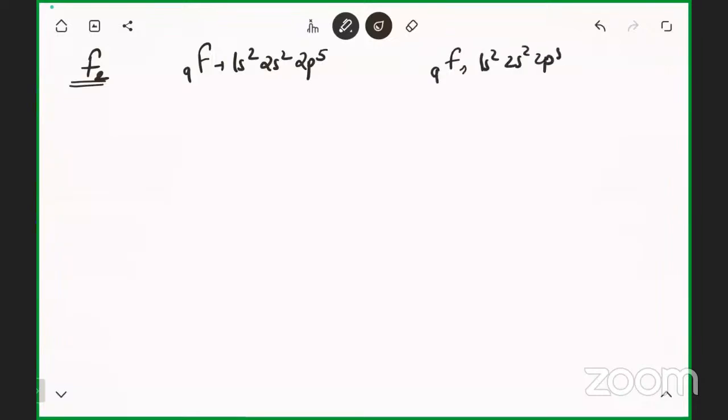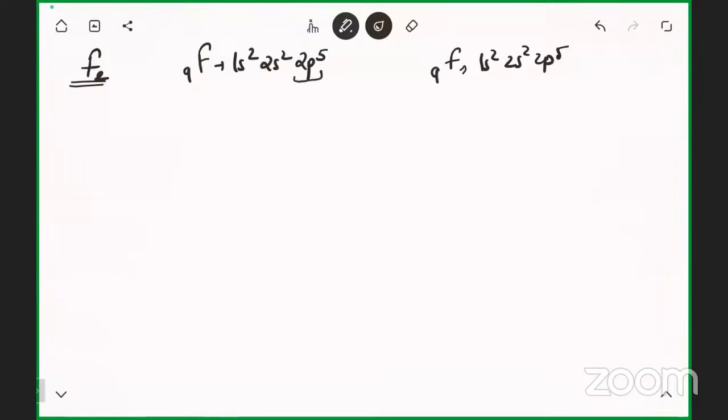If I'm talking about the molecule of fluorine, F2, the atomic number of fluorine is 9. The configuration will be 1s2, 2s2, 2p5. Another fluorine also has 1s2, 2s2, 2p5.